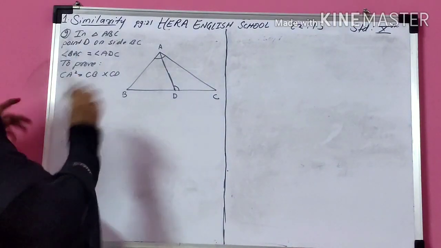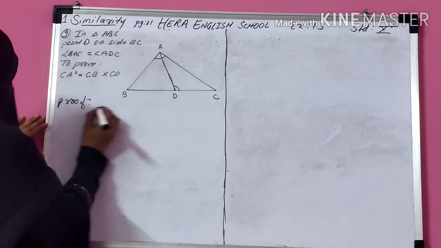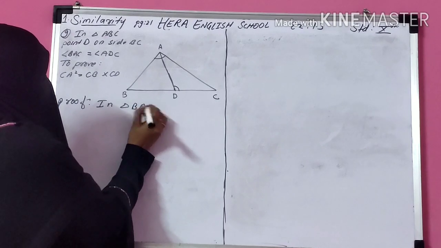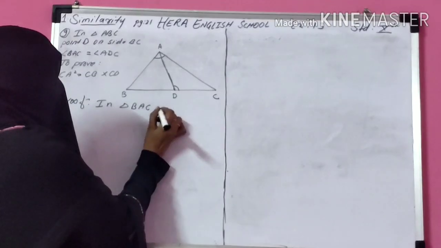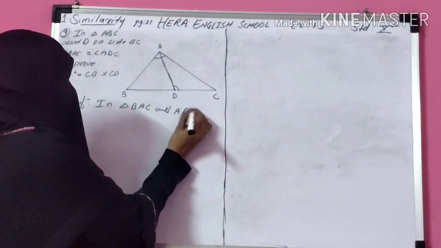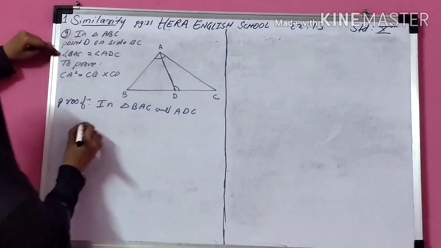Now let's start your proof. In triangle BAC, that is the whole triangle, and the second is triangle ADC. Now first, one angle is given to you congruent.